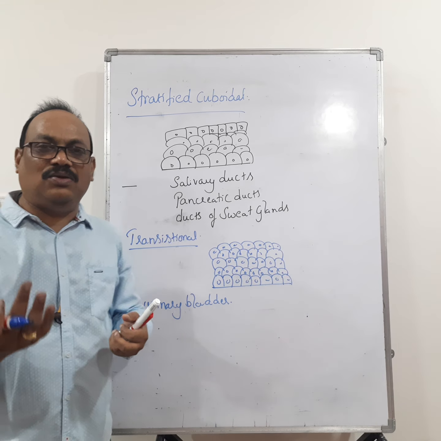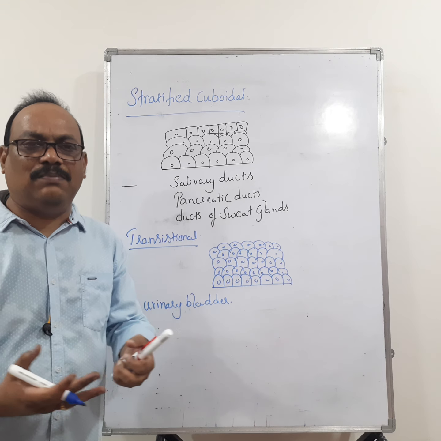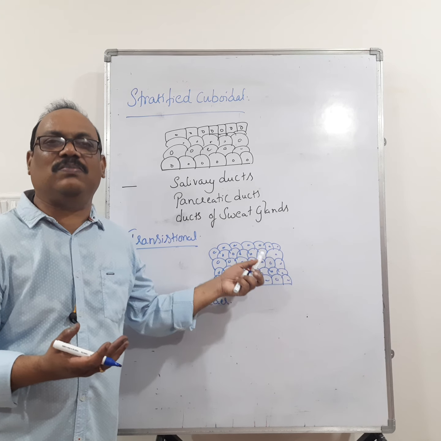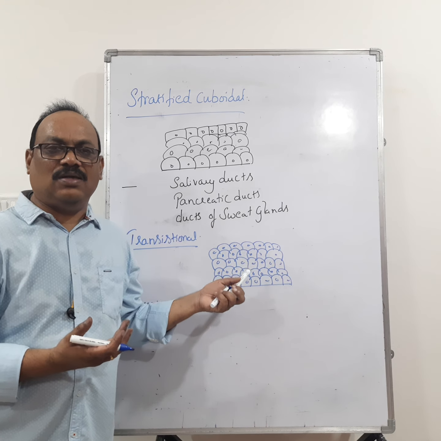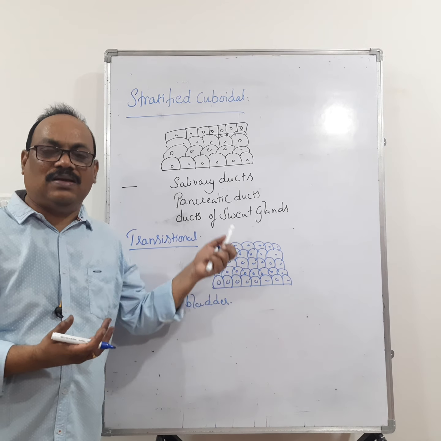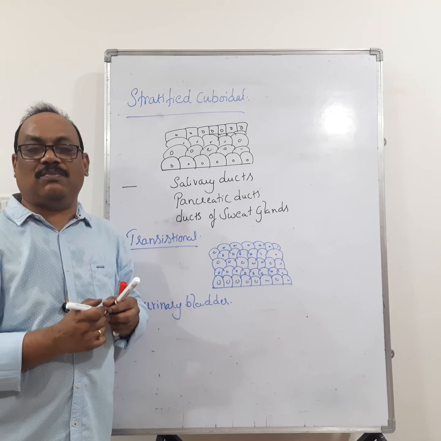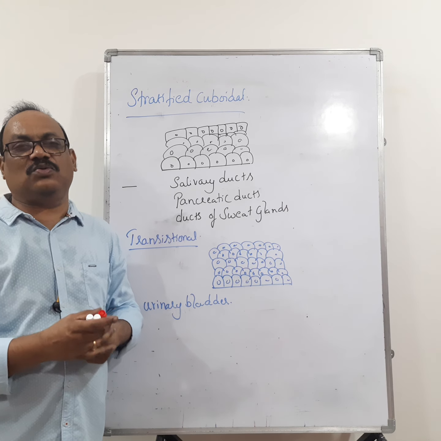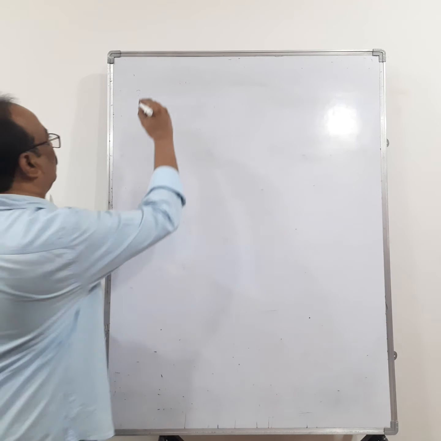But after urination, or micturition, when the urinary bladder becomes empty and returns to normal shape, the number of cell layers seems to increase. This is one of the important characters, you have to remember that. So transitional epithelium lines the urinary bladder. This completes the stratified epithelium, and there is one more epithelium called pseudostratified epithelium. We will see that also.